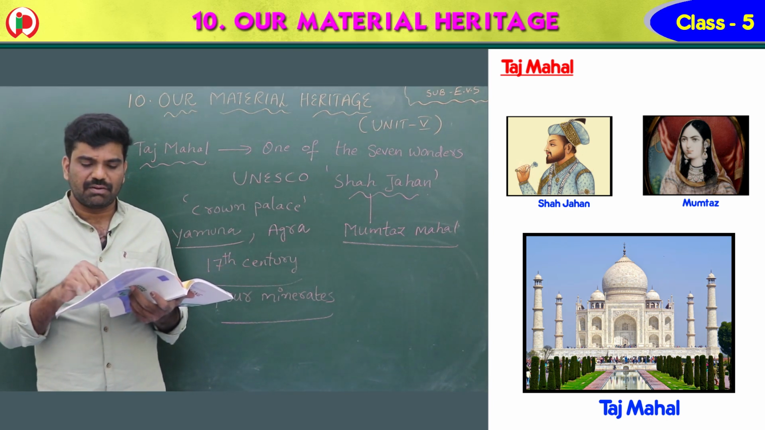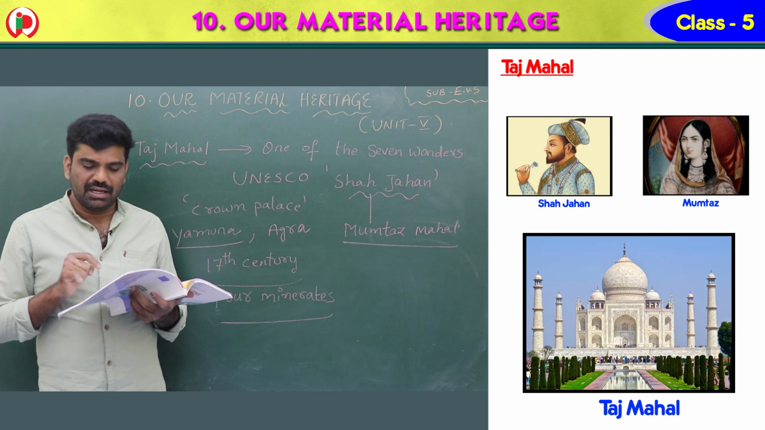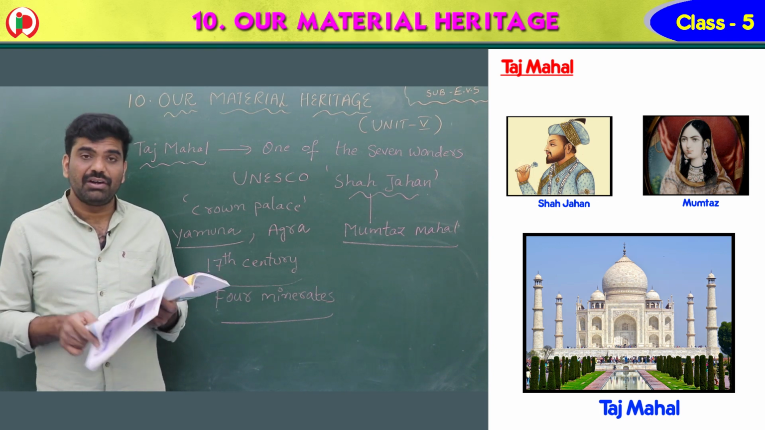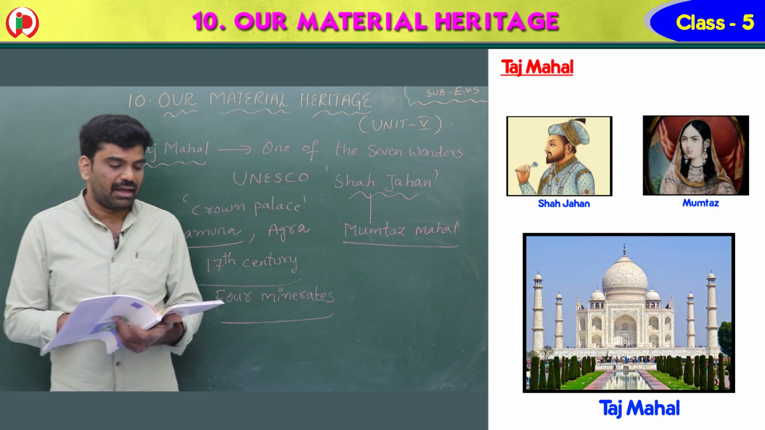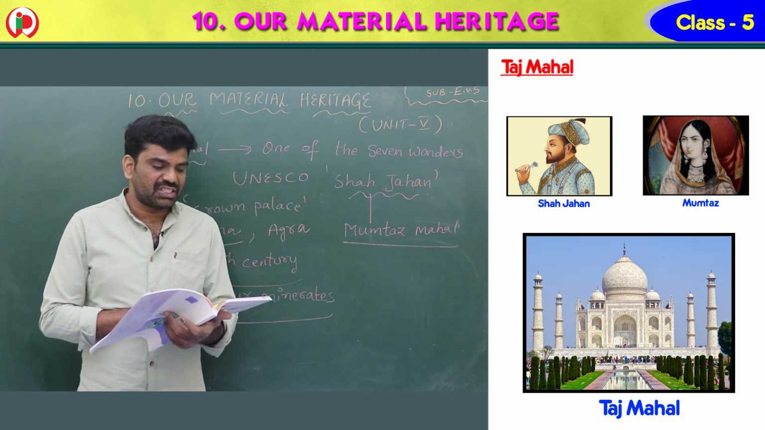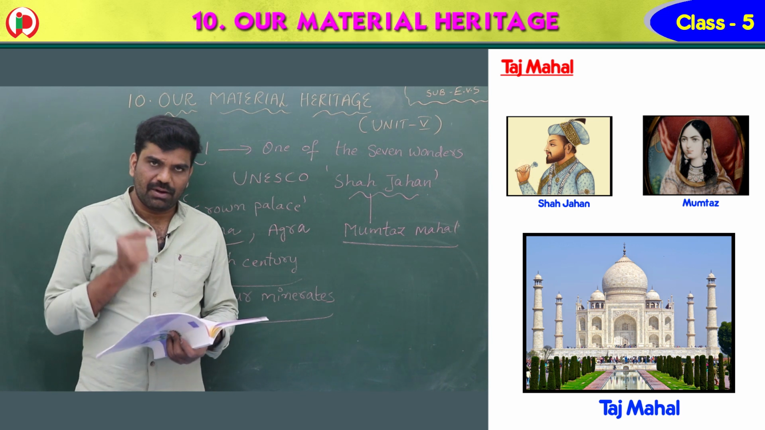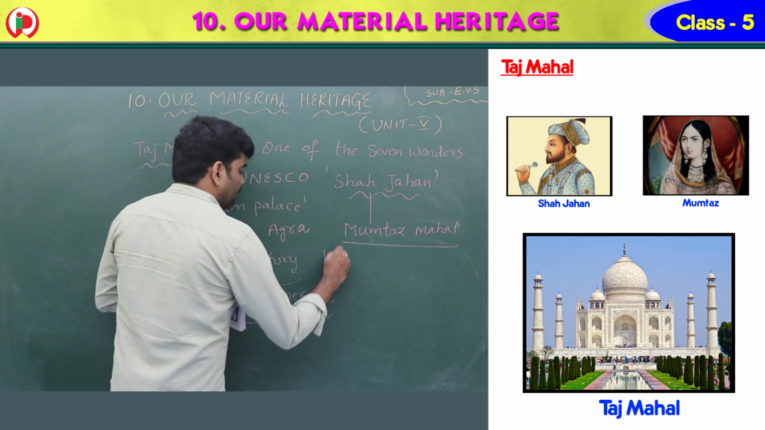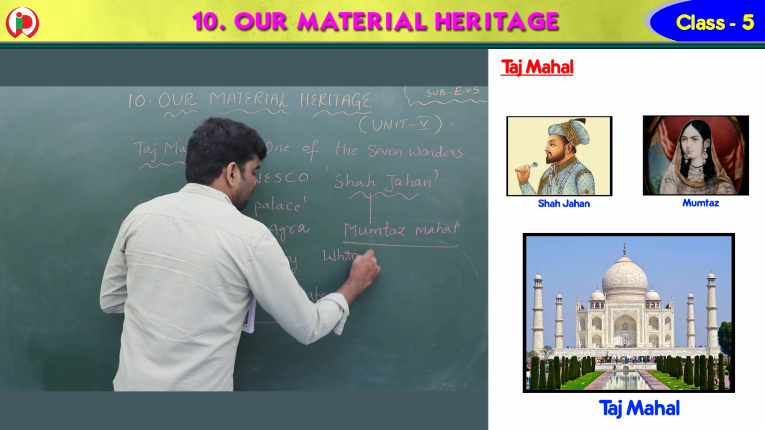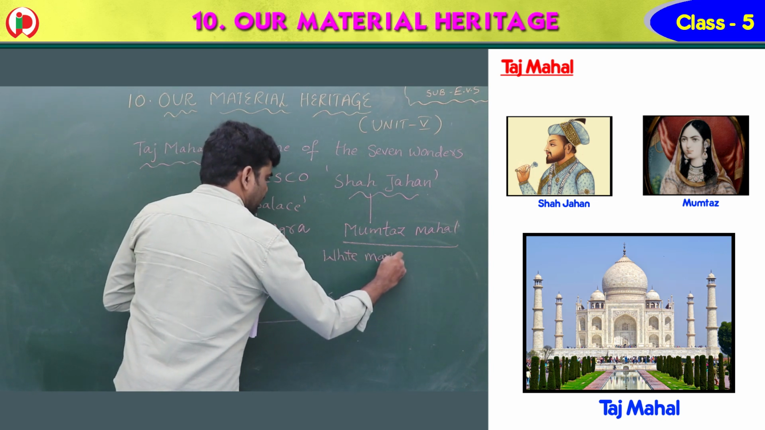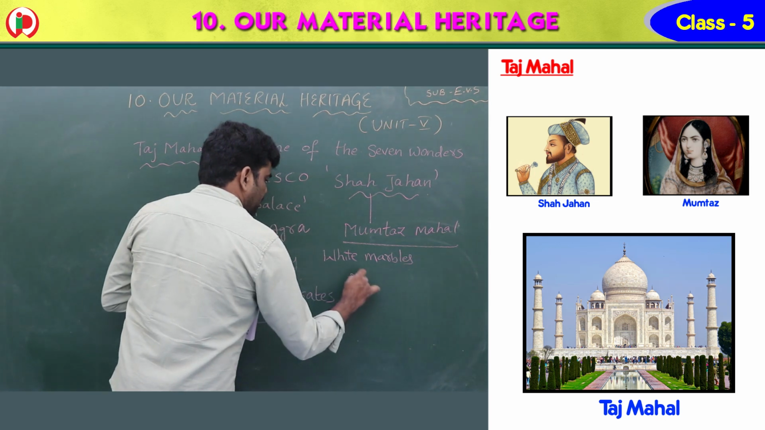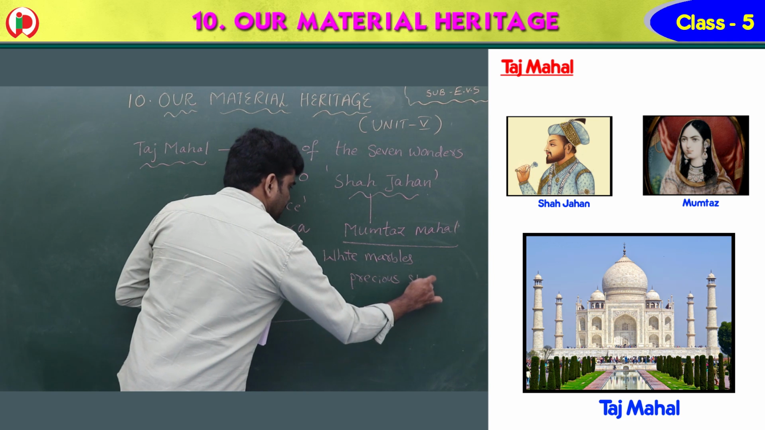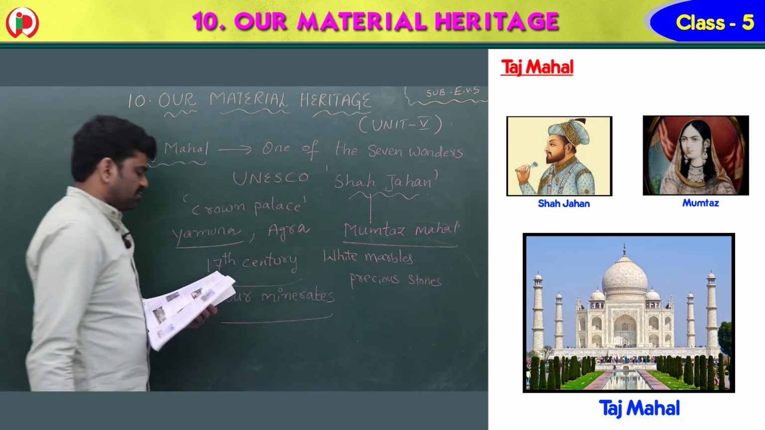So what are the features? What are the specialities of this Taj Mahal? It has a dome, white marbles, and next, 4 minarets. White marble and semi-precious stones have been used in it. So what is the main specialty? White marbles and precious stones are used in it. Precious means very valuable. Precious stones are used to build this Taj Mahal.